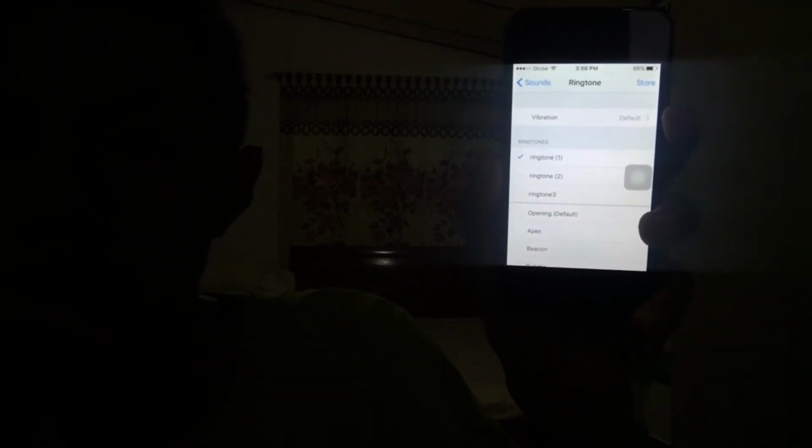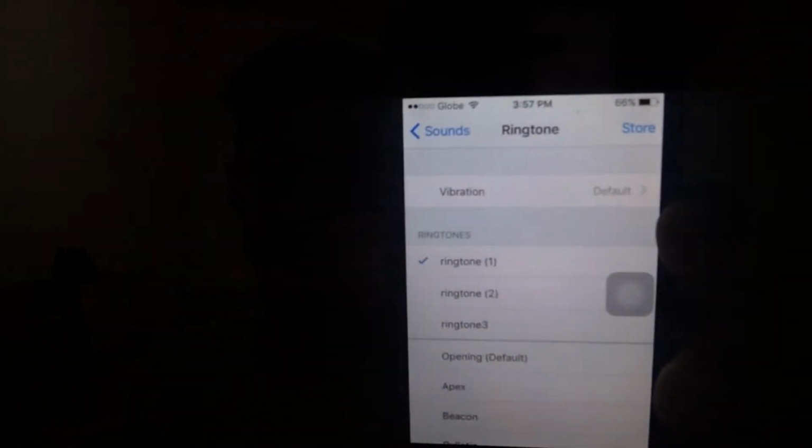Then we go to settings, and we're gonna go to sounds. So we go to ringtone. You can see there's a ringtone in there. We're gonna select it. Now it's on your phone, and you can set it as your ringtone. So that's how you download iPhone ringtones for free to your phone.